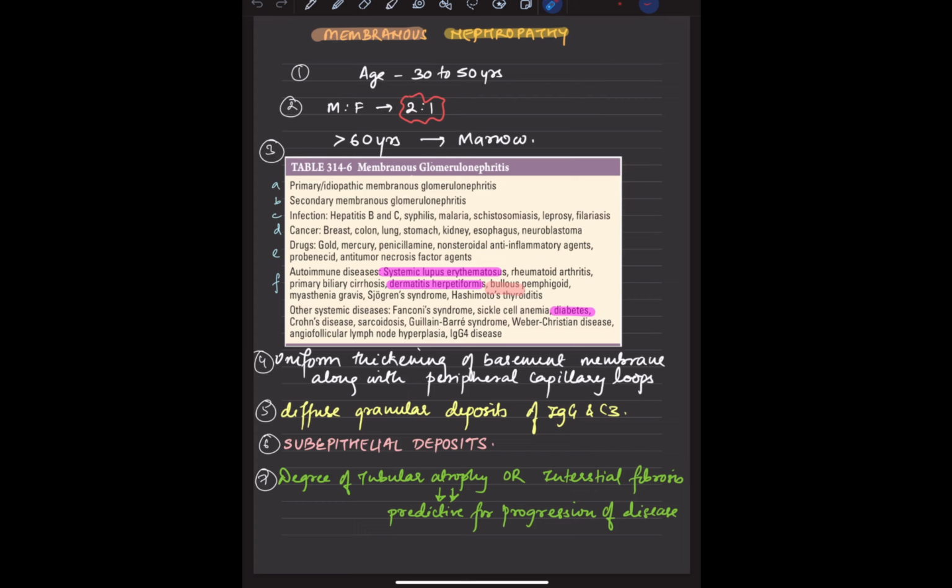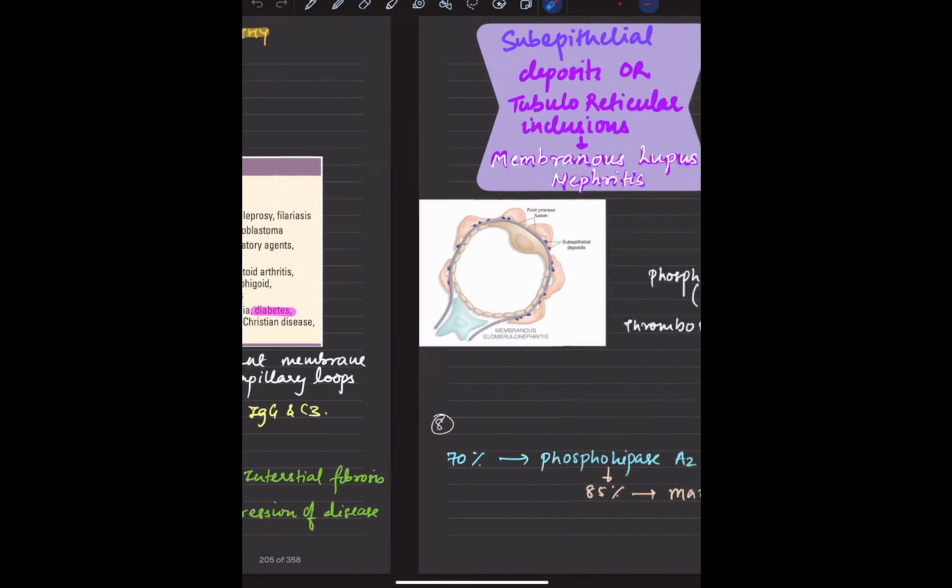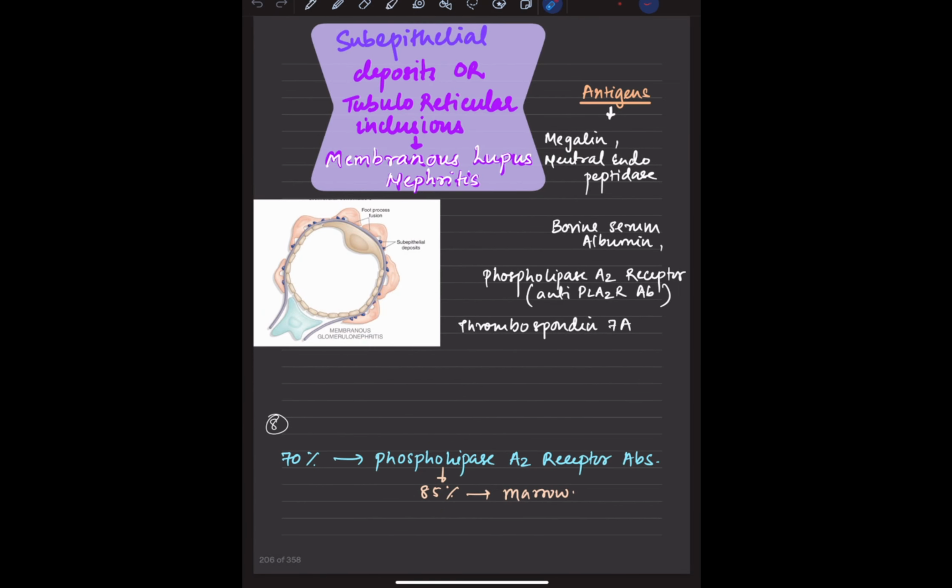So there would be a uniform thickening of the basement membrane along with the peripheral capillary loops. Okay, so there are diffuse granular deposits of IgG with C3. Okay, and there are subepithelial deposits. The degree of tubular atrophy and the interstitial fibrosis is predictive of the progression of the disease. So this is very important. Now the subepithelial deposits are also seen in membranous lupus nephritis. Okay, so now this is very important.